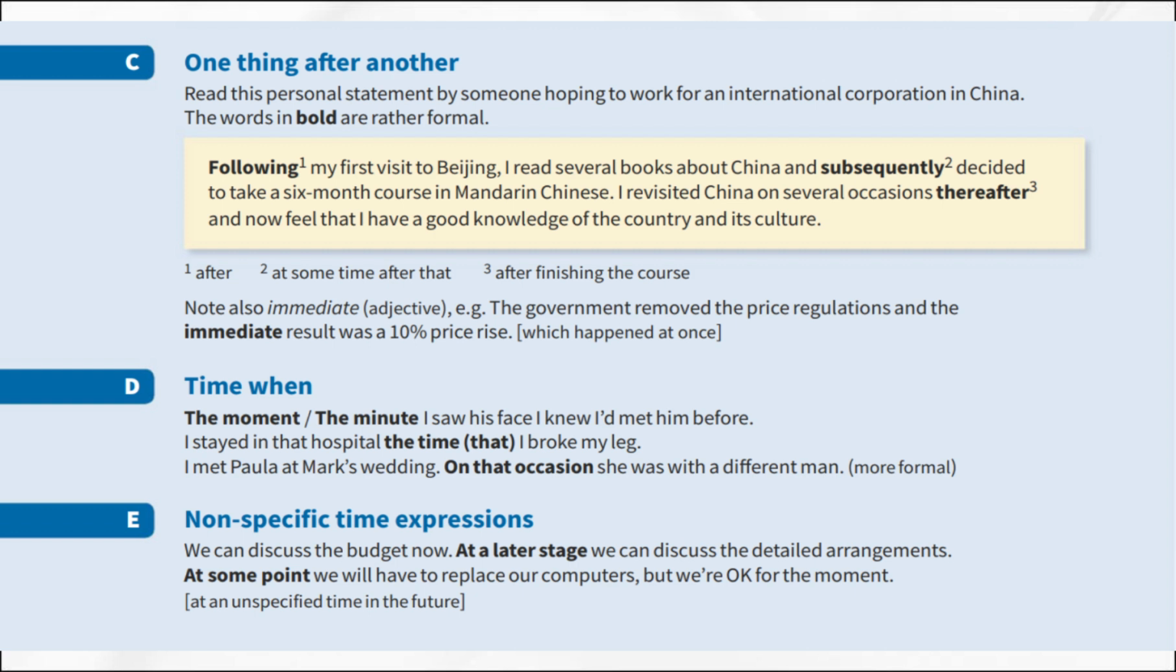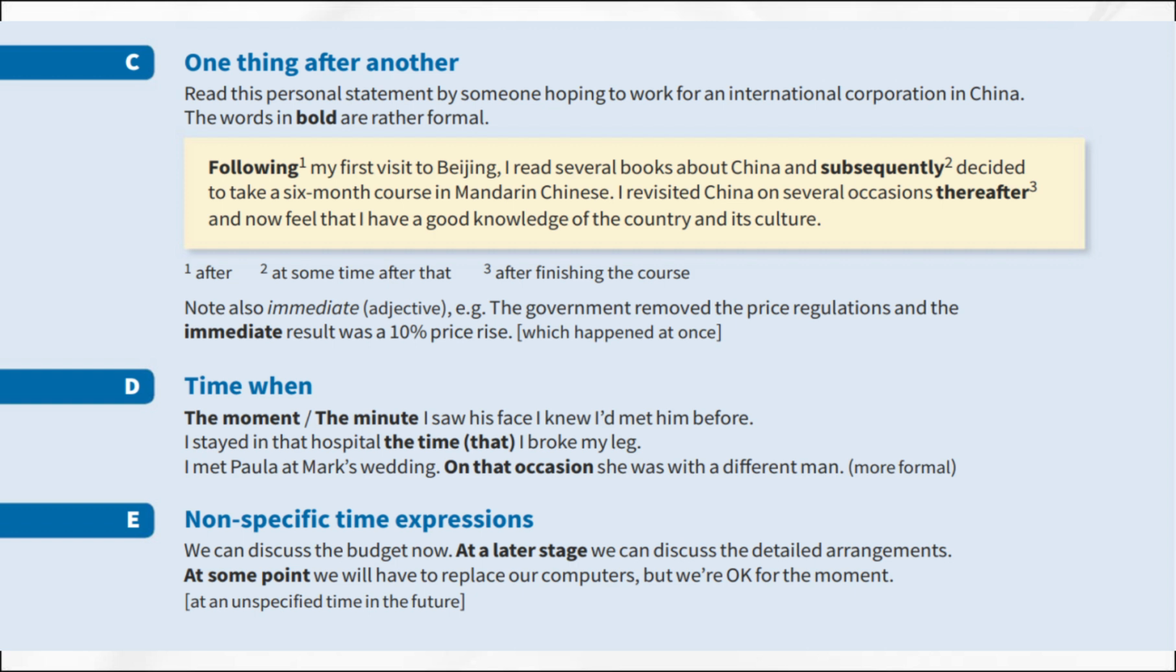One thing after another. Now, let us look at expressions used to indicate that one thing happened after another. Read this personal statement from someone hoping to work for an international corporation in China. The words in bold are rather formal. Following my first visit to Beijing, which means after, I read several books about China and subsequently decided to take a 6-month course in Mandarin Chinese. Subsequently means at some time after that. I revisited China on several occasions thereafter, which means after finishing the course, and now feel that I have a good knowledge of the country and its culture.